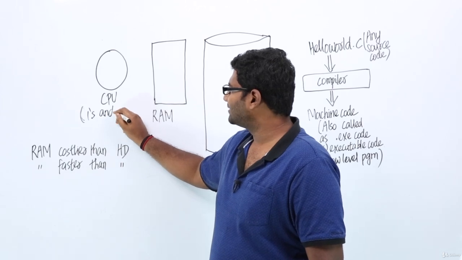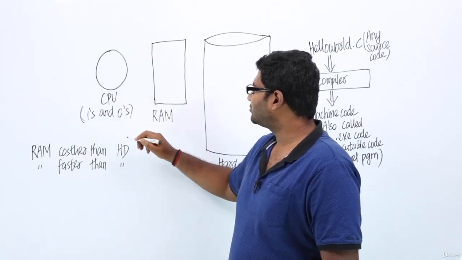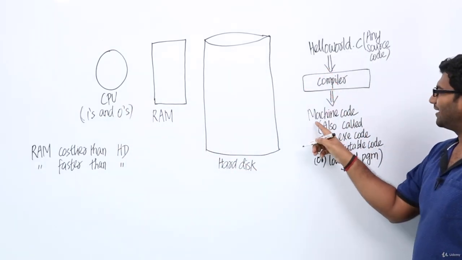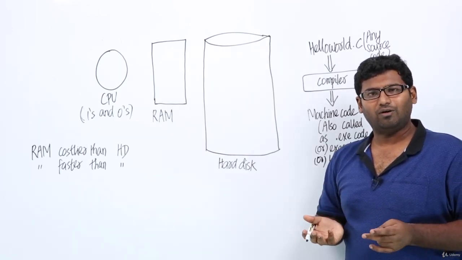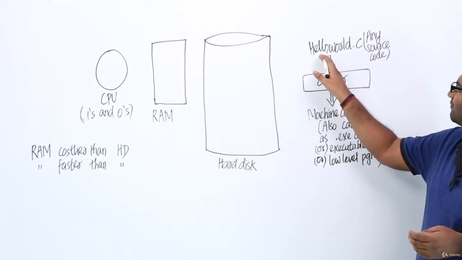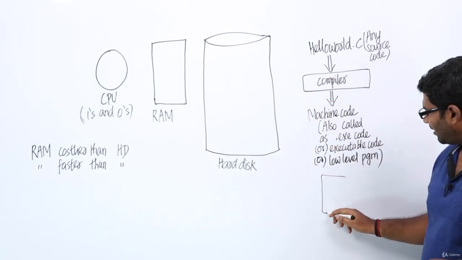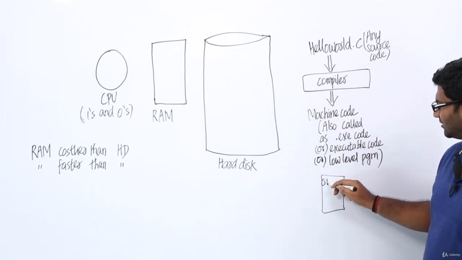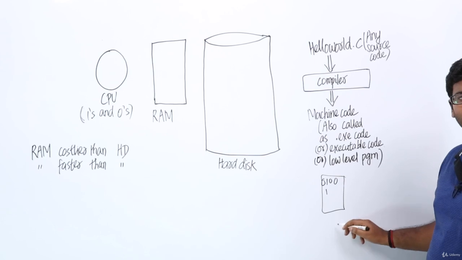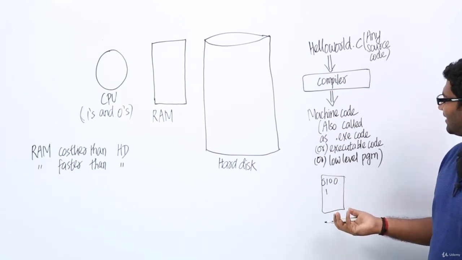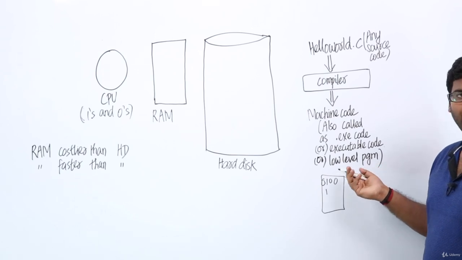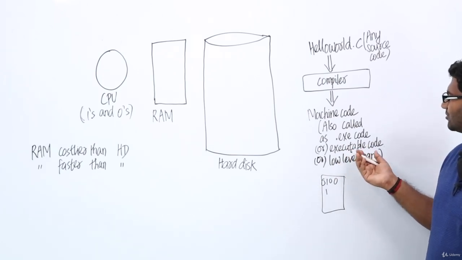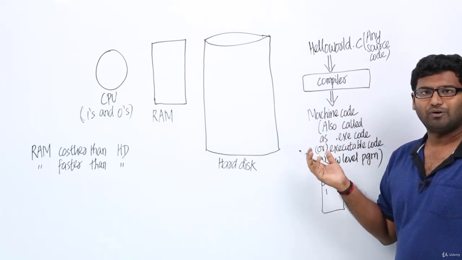So what we do is we convert our source program into something called machine code. Machine code is nothing but ones and zeros, right? The complete program which you write will be converted into a code and this code will have only ones and zeros. This is what we mean by machine code. We can also call it .exe code or executable code or even low level program. These are the various names we use to refer to machine code.